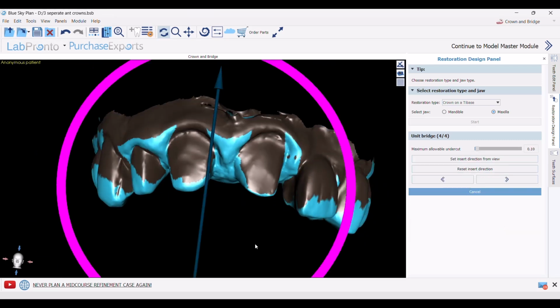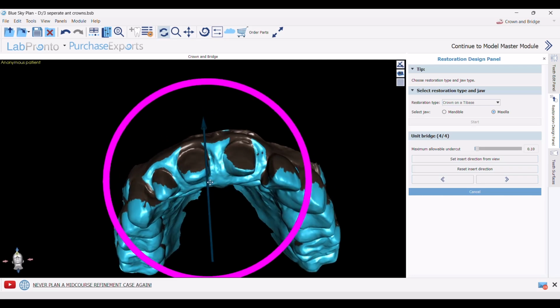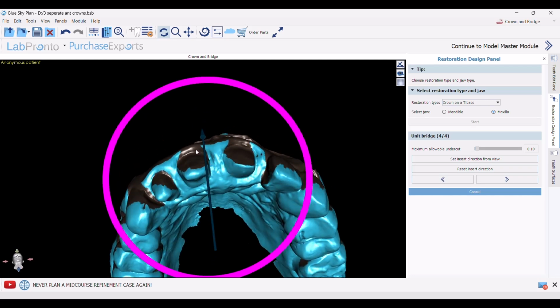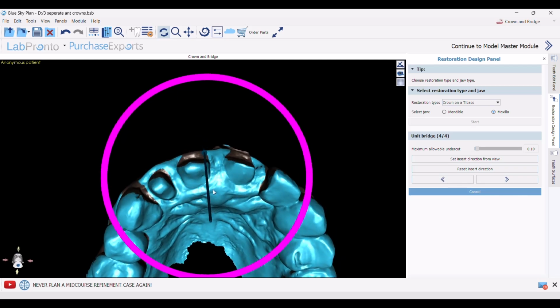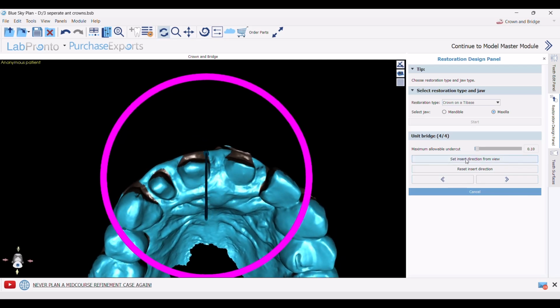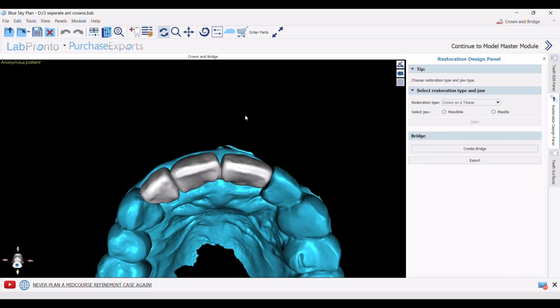Path of insertion. Here, we do a path of insertion for all the teeth because they are united. Set insertion direction from view. Next. And now the bridge is finished.